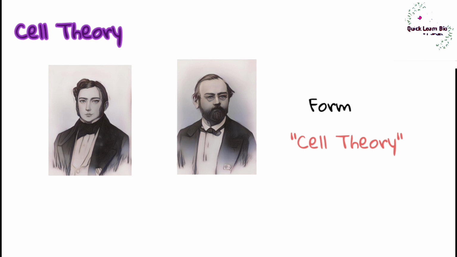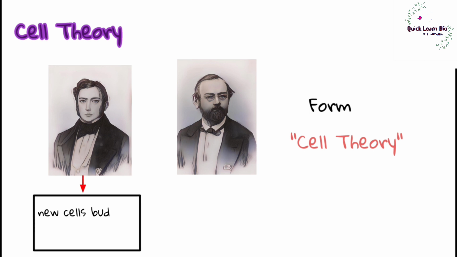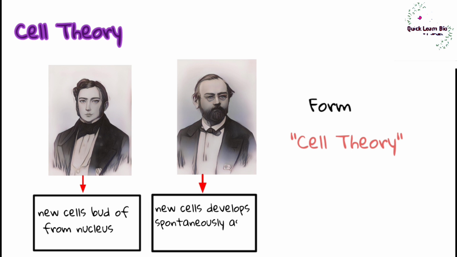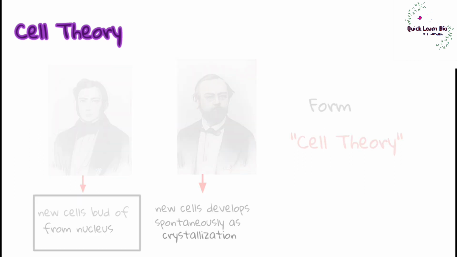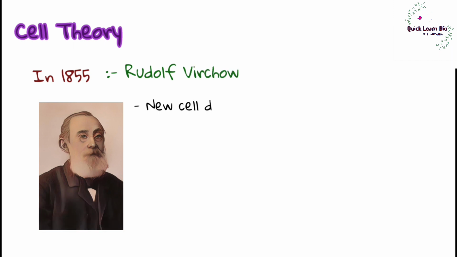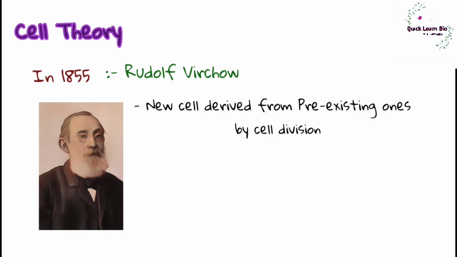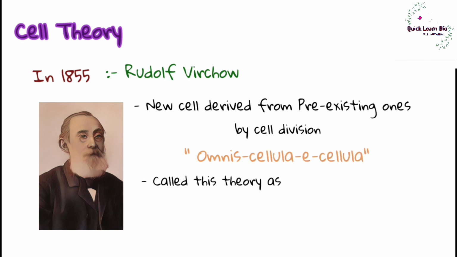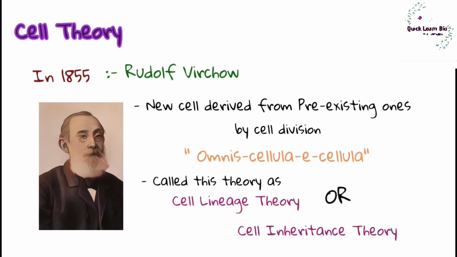The theory of the cell was not clear about the origin of new cells. According to Schleiden, new cells bud off from the nucleus or cytoblast. And according to Schwann, new cells develop spontaneously by a crystallization process. In 1855, Rudolf Virchow proved that new cells develop from pre-existing cells by division, saying omnis cellula e cellula. He called it the cell lineage theory or cell inheritance theory. This theory modified the cell theory proposed by Schleiden and Schwann.